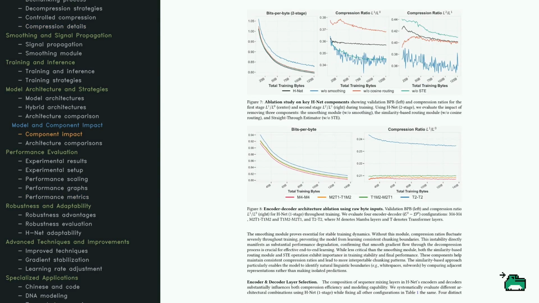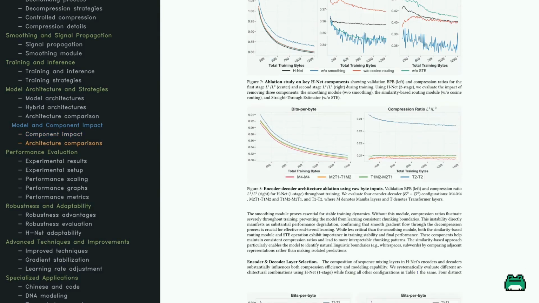Let's dig into how different HNET components influence performance. Figure 7 examines removing the smoothing module, cosine routing, or the straight-through estimator. These elements are crucial for stable compression and learning. Figure 8 compares encoder-decoder setups using Mamba and transformer layers. The results show the smoothing module's vital role in consistent boundaries and stable training. Components like cosine routing enhance interpretability by detecting natural language patterns. These studies emphasize how each part of HNET contributes to robust performance and adaptability.